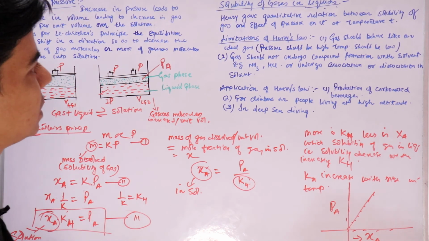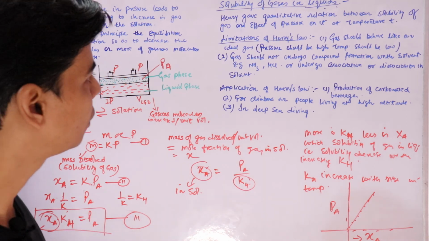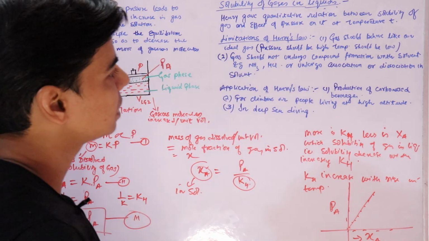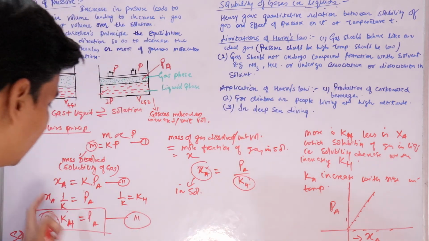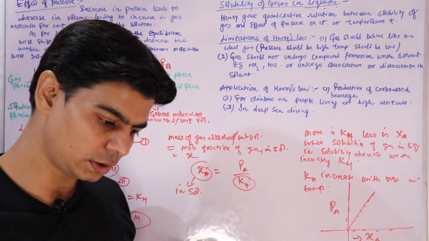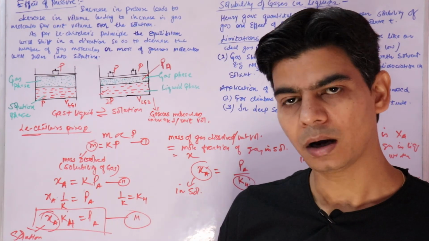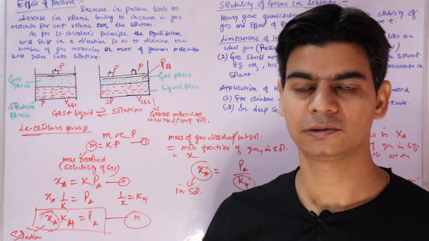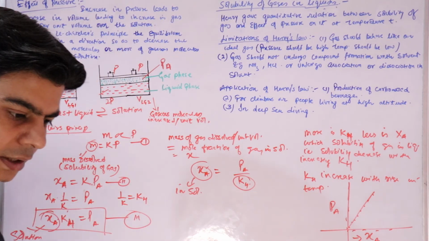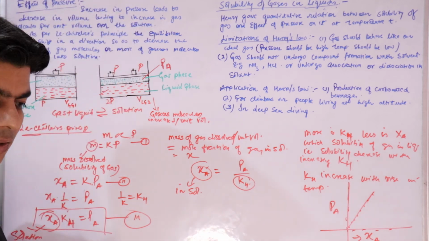And now there are some limitations of Henry's law. Henry gave a quantitative relationship, this we have done. The limitations are that the gas that is getting dissolved in the liquid should not chemically react with the liquid or the solvent, and undergo dissociation or association. For example, gases like HCl and ammonia.